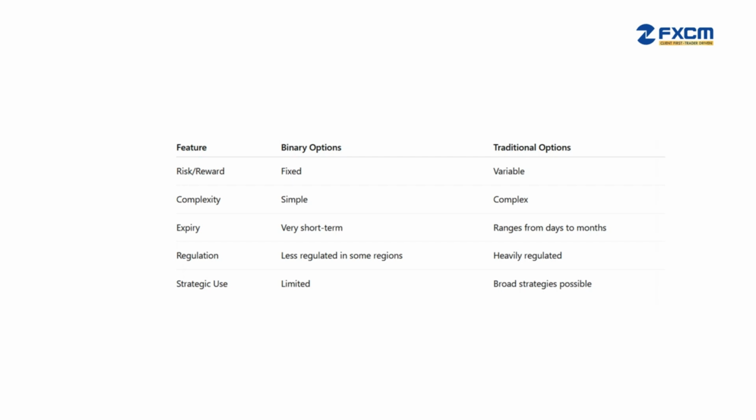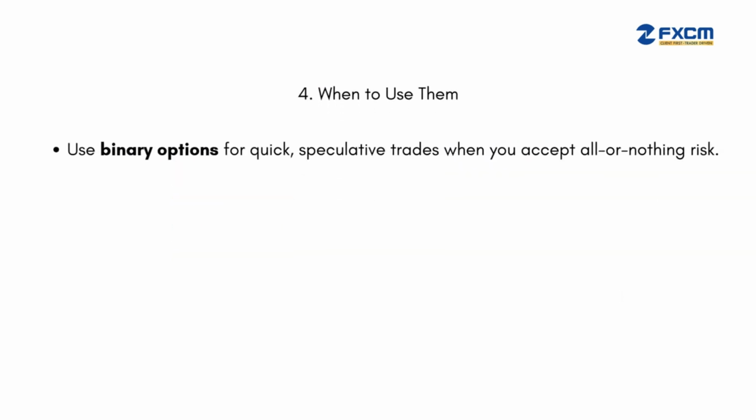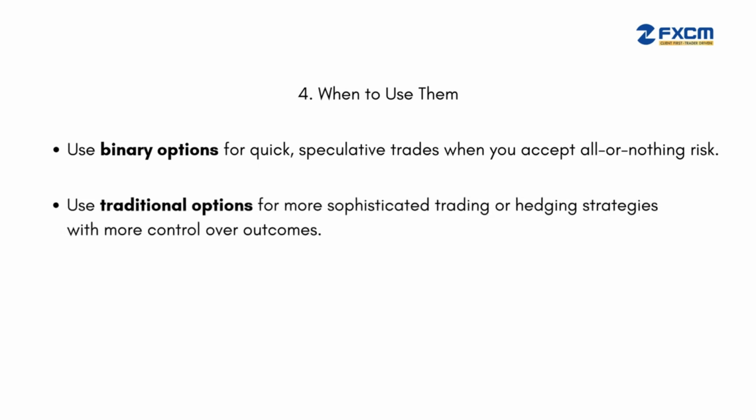4. When to use them. Use binary options for quick, speculative trades when you accept all-or-nothing risk. Use traditional options for more sophisticated trading or hedging strategies with more control over outcomes.